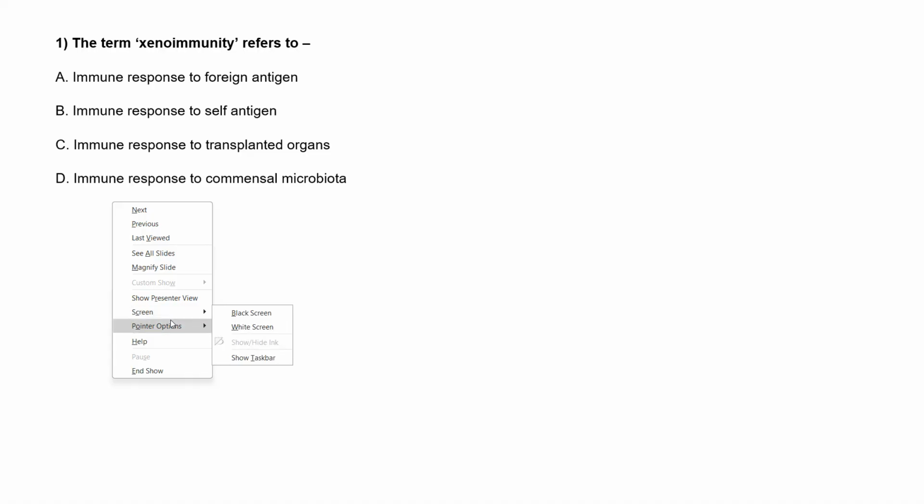So, about immunity. The first question for this tutorial is: the term xenoimmunity refers to. Option A is immune response to a foreign antigen. Option B is immune response to a self antigen. Option C is immune response to transplanted organs. And option D is immune response to commensal microbiota.